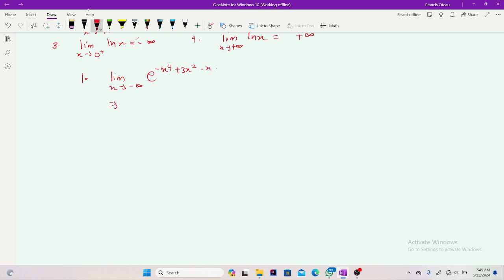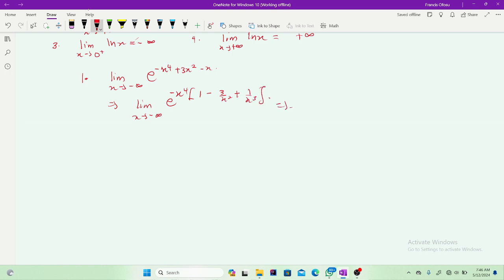So the first thing to do is you just take the limit as s approaches negative infinity of e to the power negative x to the power 4 out, right? So you take this one out. When you take it out, what are you getting? This one will be 1, right? Plus, this one will be 3, even negative, right? Yes, negative. I'm taking negative out. So we'll be having negative 3 over s squared, then here will be plus 1 over s cubed, right?